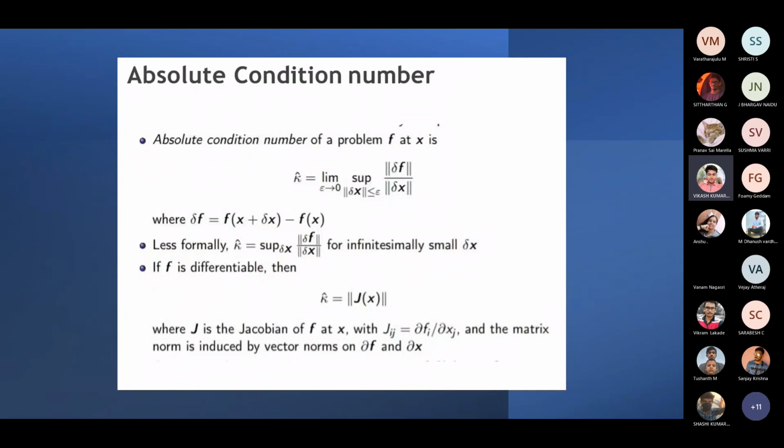And if delta x is infinitely small, then absolute condition number equals supremum over delta x of norm of delta f divided by norm of delta x. And if f is differentiable, then absolute condition number equals norm of J of x, where J is the Jacobian of f at x.